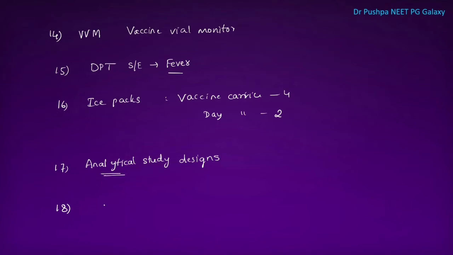Next one is, what is double blinding? It is done to eliminate the investigator bias.